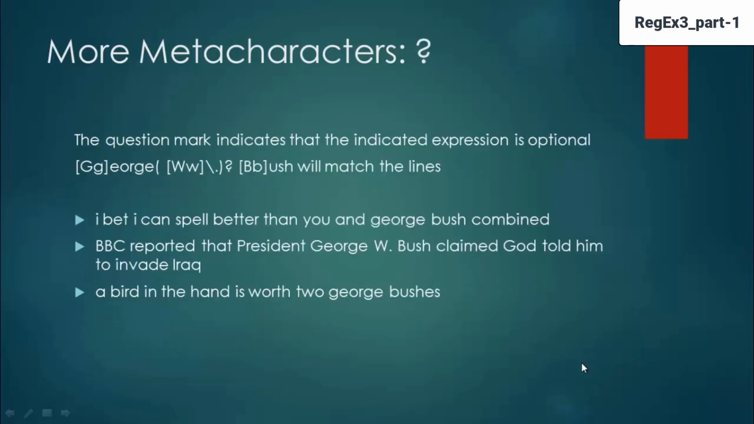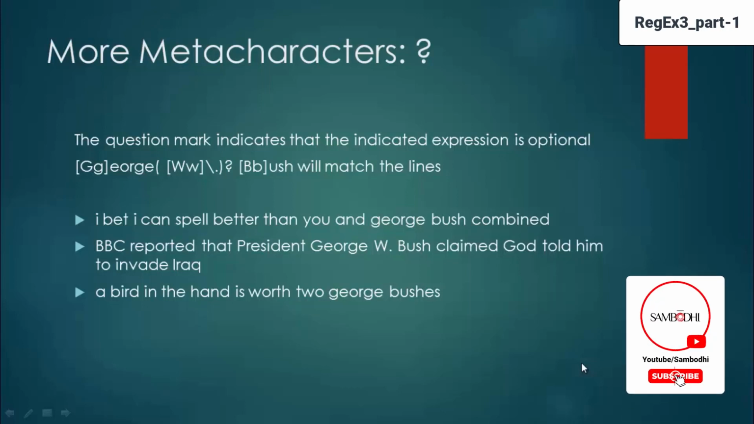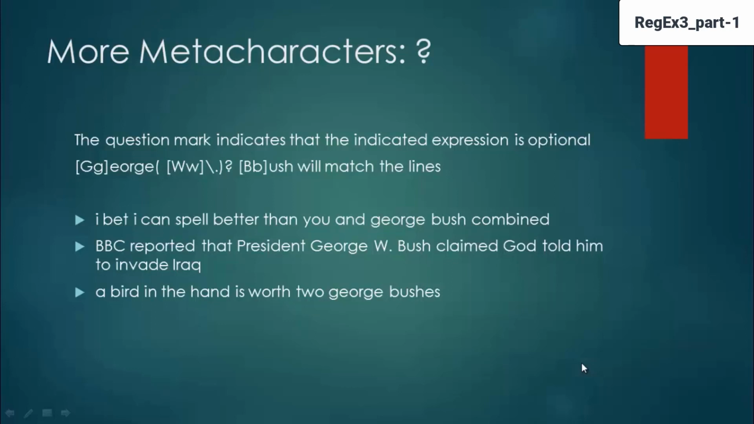So more meta characters. What is this question mark? The question mark is a meta character that indicates that the indicated expression is optional. For example, George W in square brackets, followed by a dot, Bush will match the lines. So this meta character question mark will make the W optional, George W Bush.